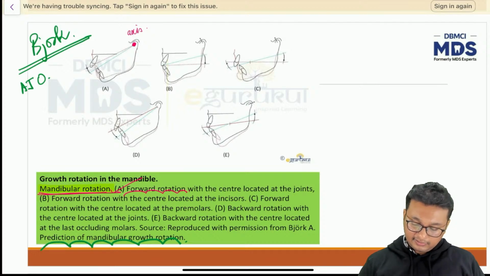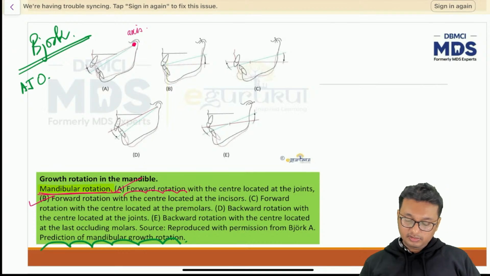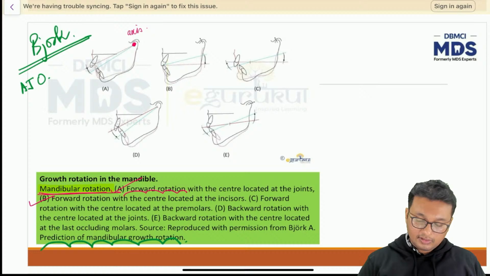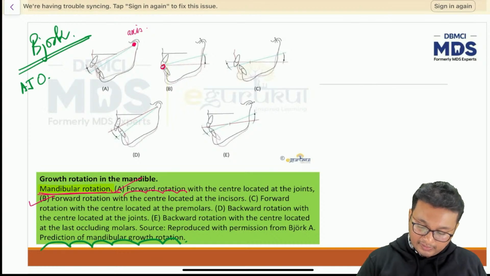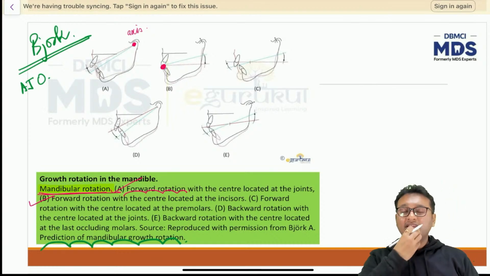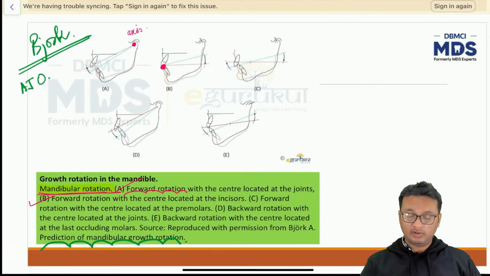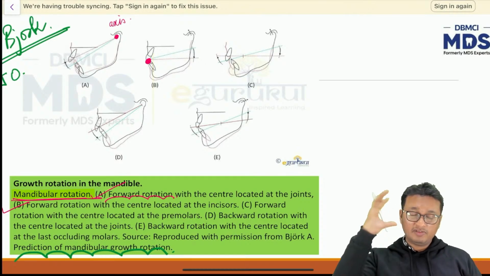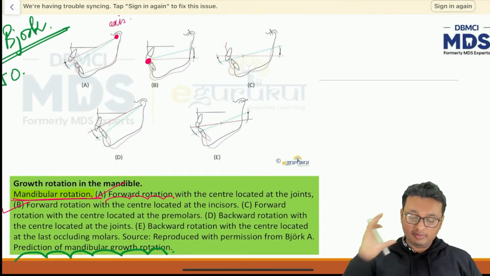The second is forward rotation with the center located at the incisors. That means here the center of rotation is present at the incisors. That means the anterior part of the jaw is not growing at all. Only the maximum part of growth of the jaw is occurring in the vertical direction in the ramus of the mandible.